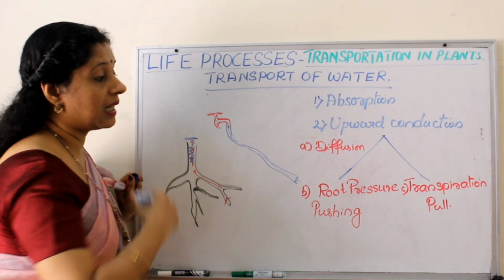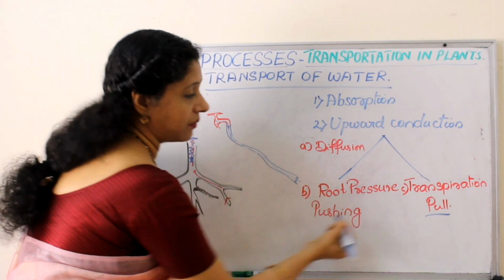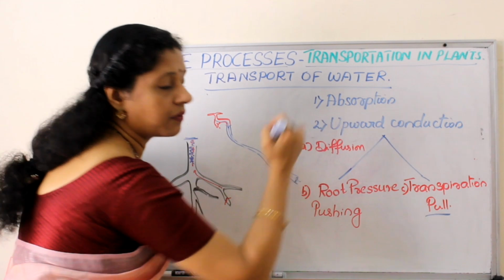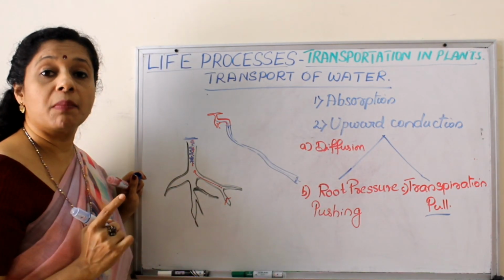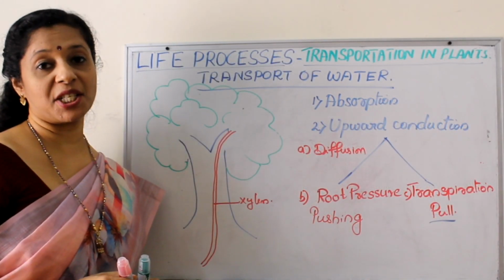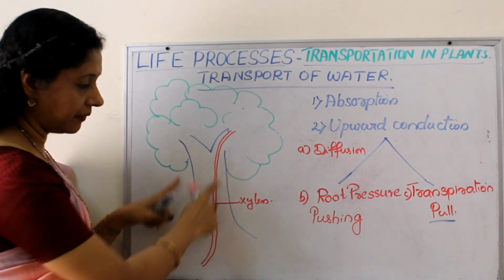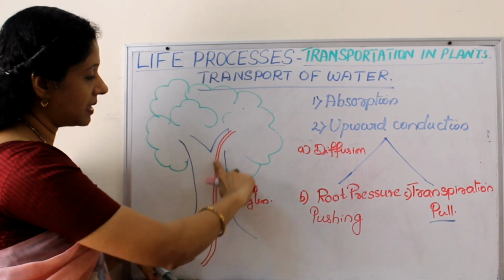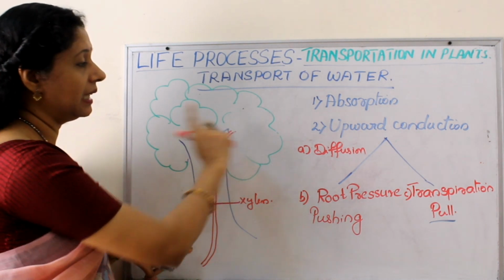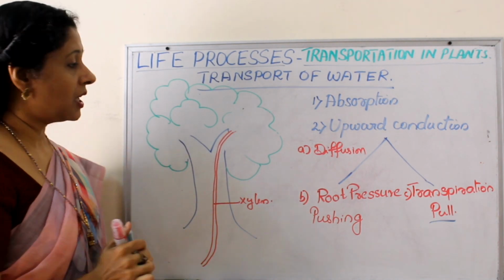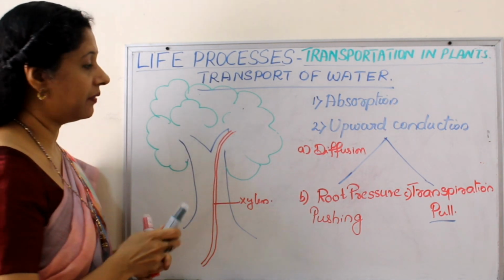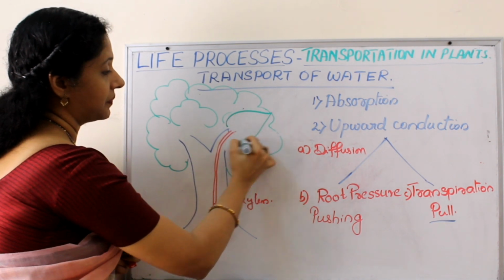So there we need another force, which is pulling force. This is pushing force, this is pulling force. What is that pull? Transpiration pull. How does transpiration pull work? So let us see. If this is a tree, from root the xylem is making a continuous column till it reaches the leaves. So suppose I am drawing one leaf, a large one here.